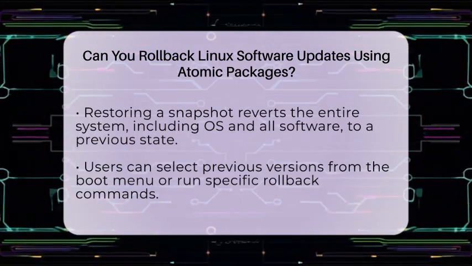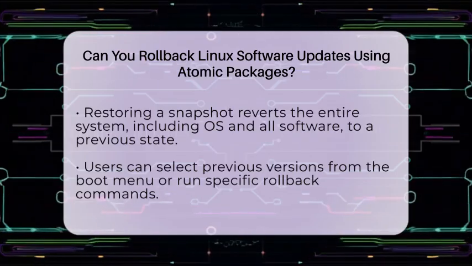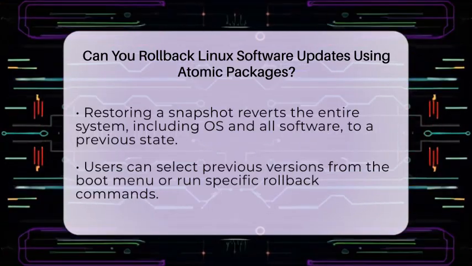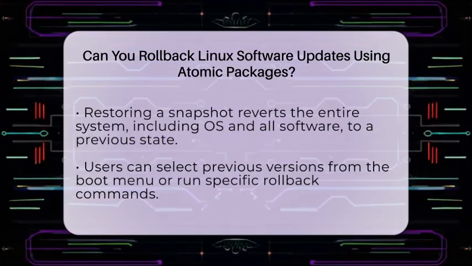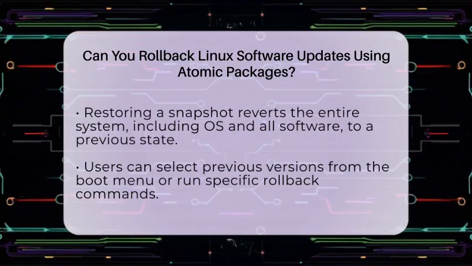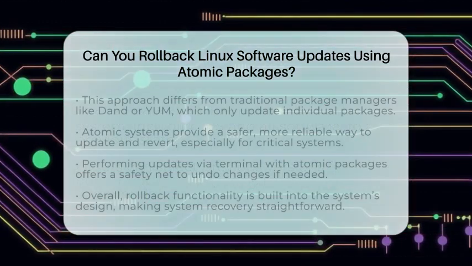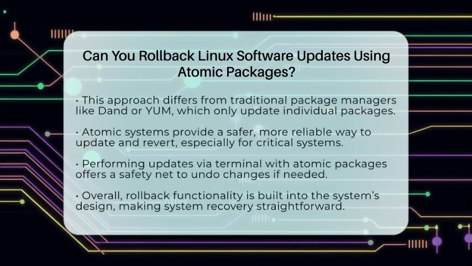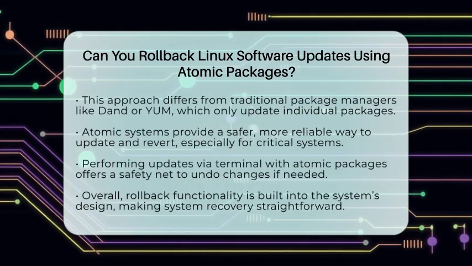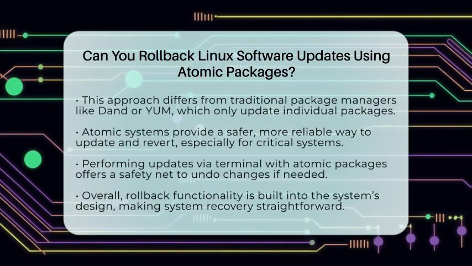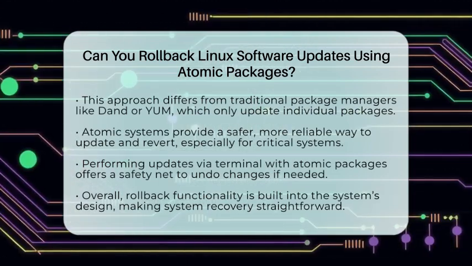This approach is different from traditional package managers like DNF or Yum, which update individual packages and do not support rolling back the entire system easily. With atomic systems, you get a safer way to update your system. If something goes wrong, you can quickly revert to a stable state without complex manual steps. So, in the context of installing software via the terminal, atomic packages and updates give you a reliable safety net. You can perform updates with confidence, knowing you can undo them if necessary.